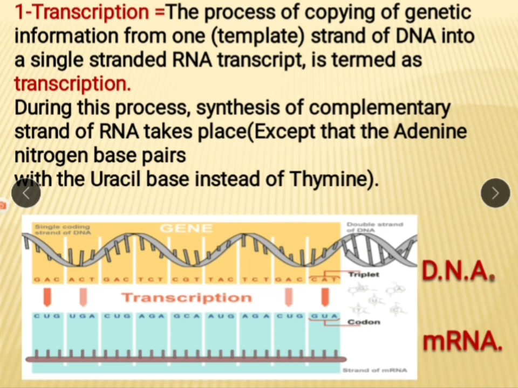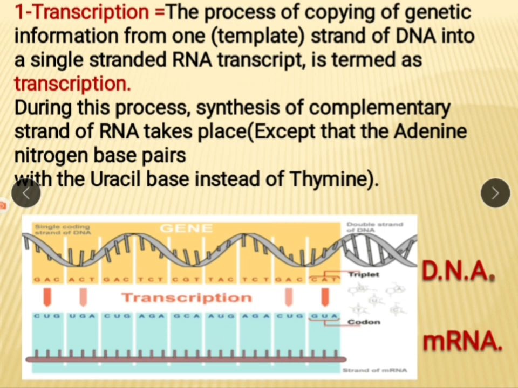You know that in the case of mRNA, thymine is absent, it is replaced by uracil. So in complementary base pairing, if A is there, this A pairs with U. Such pairing is there.